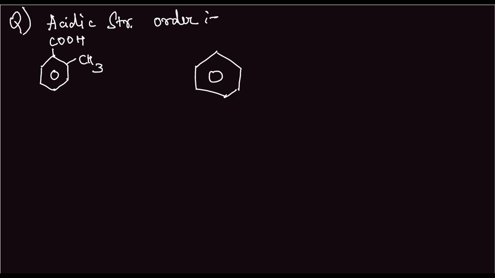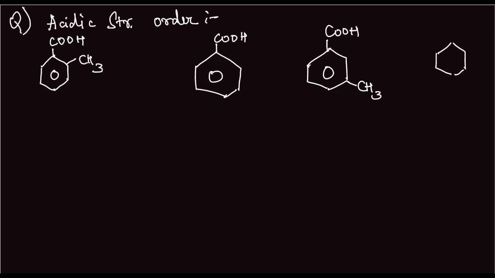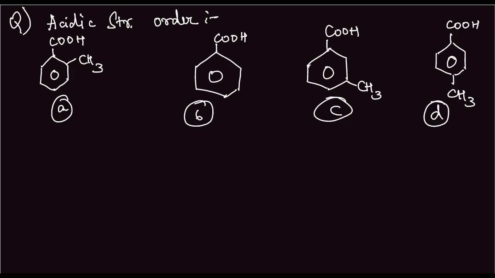Second is the simple benzoic acid. The third is, we place the CH3 group at the meta position, COOH. And the fourth is, we place it at the para position. Which of these is the strongest? And arrange them in the order of acidic strength. So this is the question.